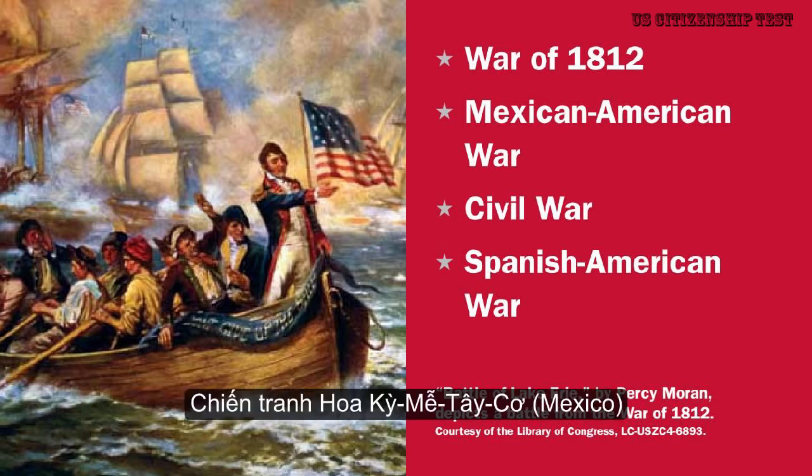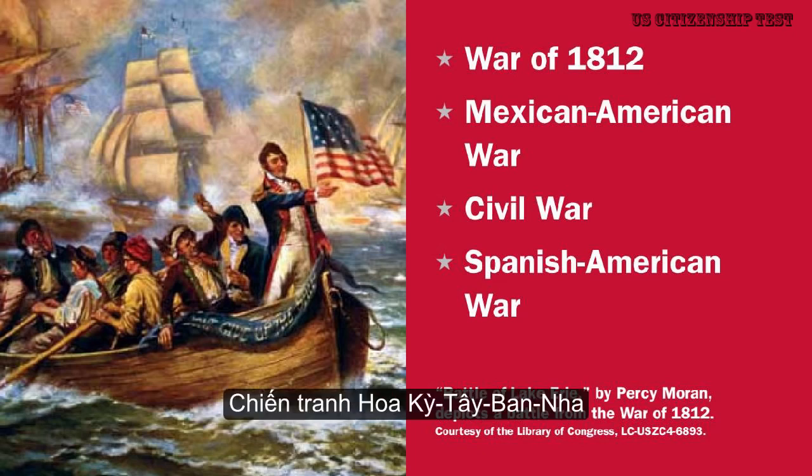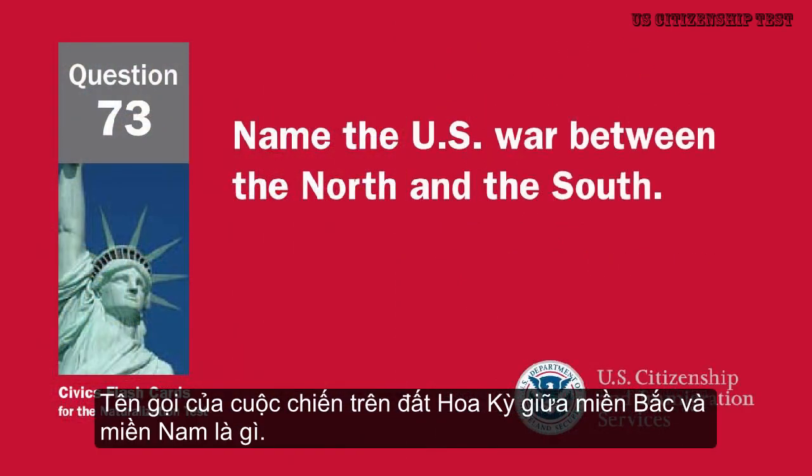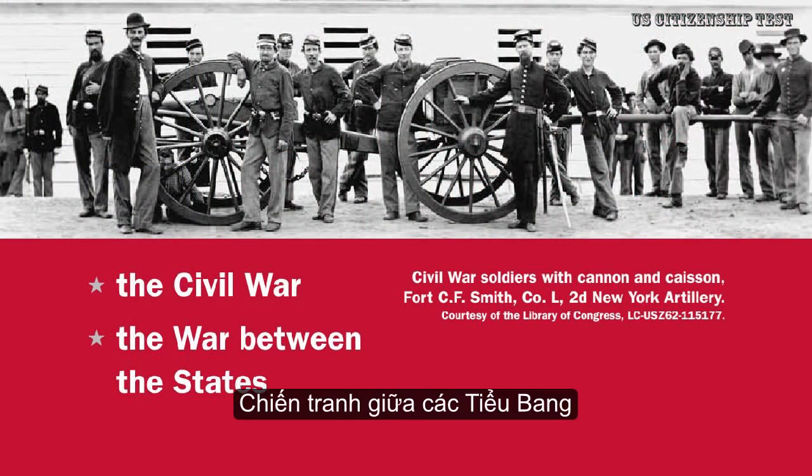Mexican-American War. Civil War. Spanish-American War. Name the U.S. war between the North and the South. The Civil War. The war between the states.